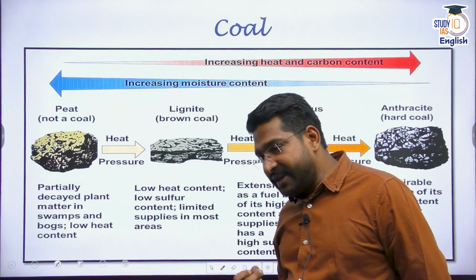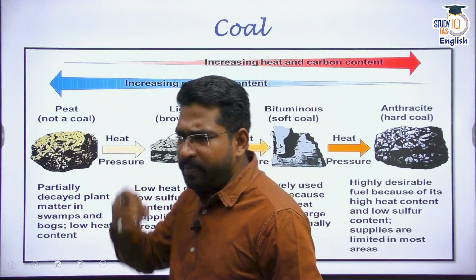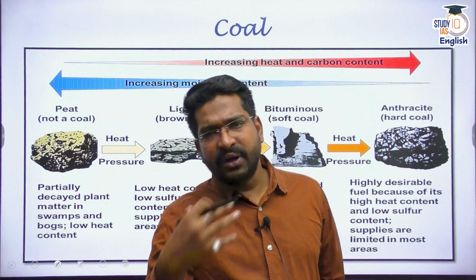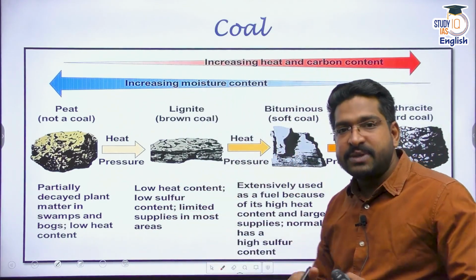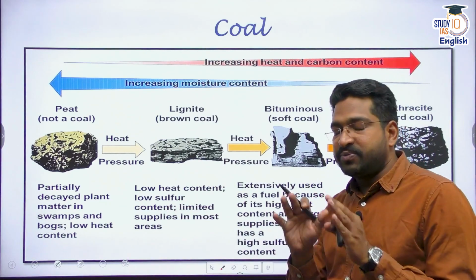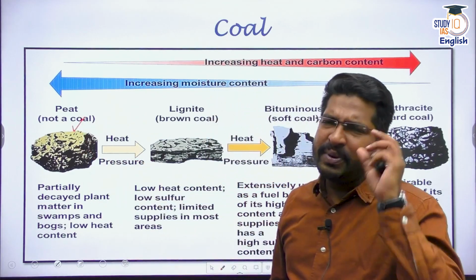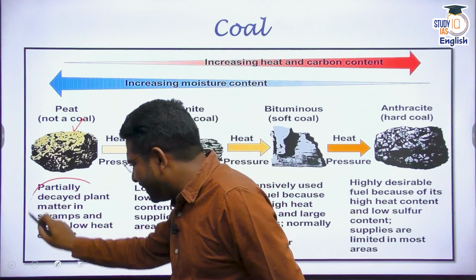That is why coal can be formed. It takes millions of years to form, and it goes through different phases of formation. Coal can be found in different categories. First of all, peat. Now peat cannot technically be considered coal, but these are partially decayed plants.